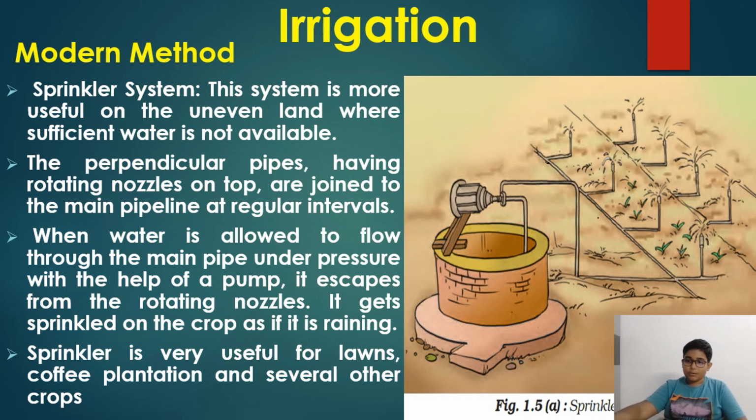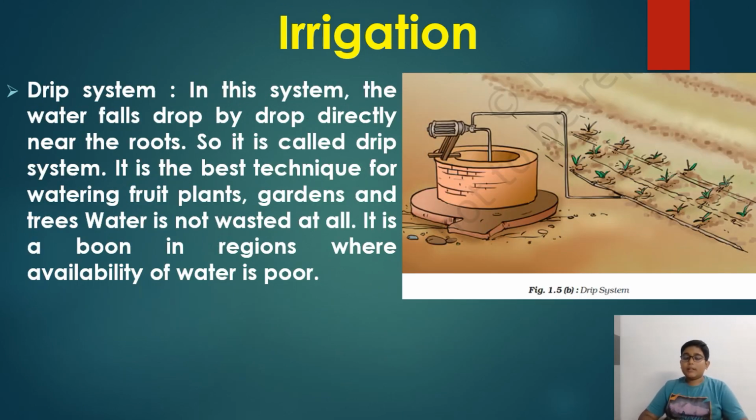The next one is the drip system. So drip irrigation, or drip system. I made this project in my school. So here there is a well, and again a pump will be attached, and a pipe will come. But in the drip system, there is a little bit of difference. See here, a pipe will run alongside, parallel to the crop, and there will be holes here, small pipes or holes, whatever, it depends. Little holes, and the water will come here.